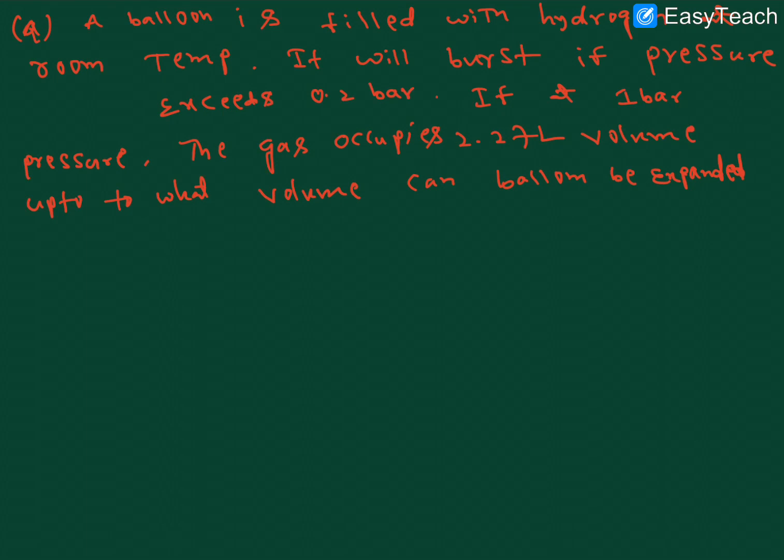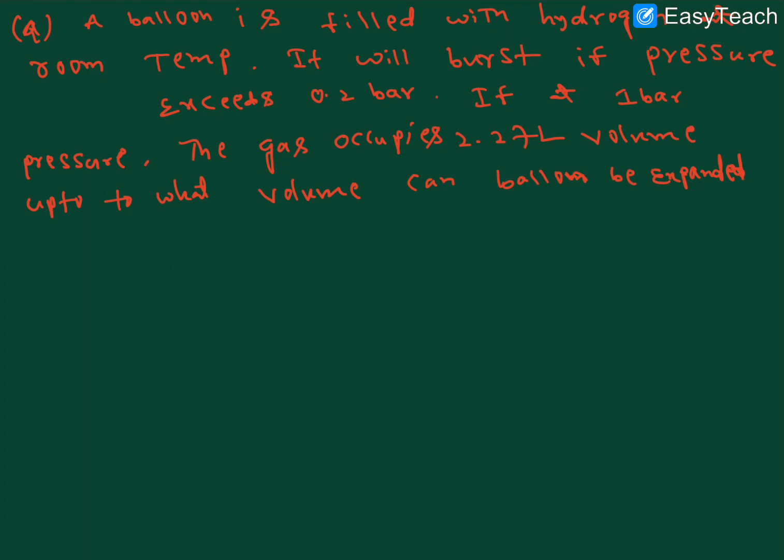If at 1 bar pressure the gas occupies 2.27 liters volume, up to what volume can the balloon be expanded, right? Very clear, this question here.